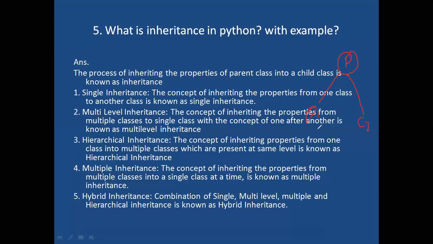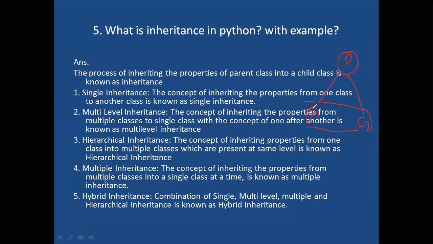Here these two are at the same level, right? The concept of inheriting properties from one class into multiple classes which are present at the same level. Here C1 and C2 both are at the same level. Now inside this parent class, whatever the properties are there, all those properties will come to C1 and C2. P class properties I'm inheriting to multiple classes C1 and C2. This type of inheritance is nothing but hierarchical inheritance.